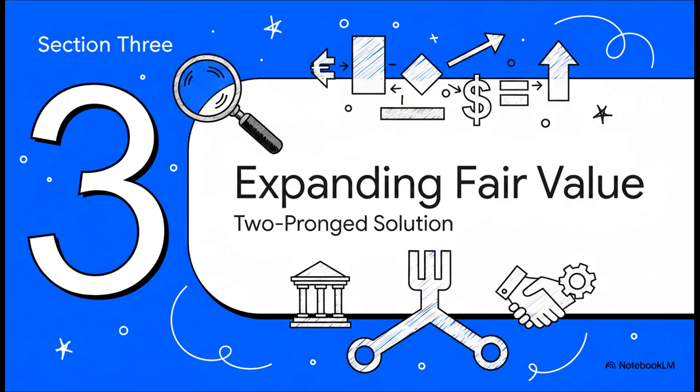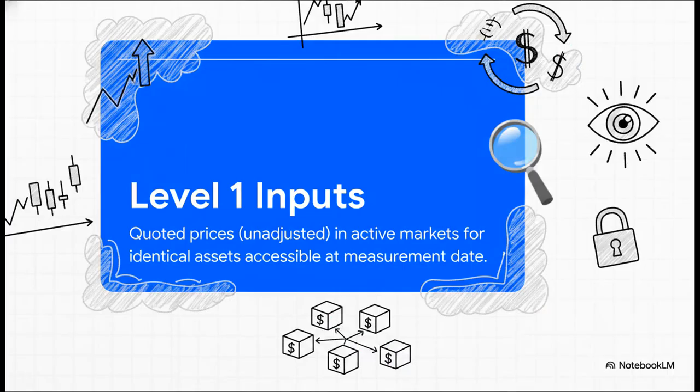That brings us to expanding the fair value option and GAAP Advisors' two-pronged solution. But real quick, before we look at that solution, let's refresh a crucial piece of IFRS 13 jargon. Level 1 inputs. These are quoted prices, completely unadjusted, in active markets for identical assets that the entity can access at the measurement date. Think of a highly traded public stock. It's perfectly transparent, verifiable, and leaves zero room for guesswork.